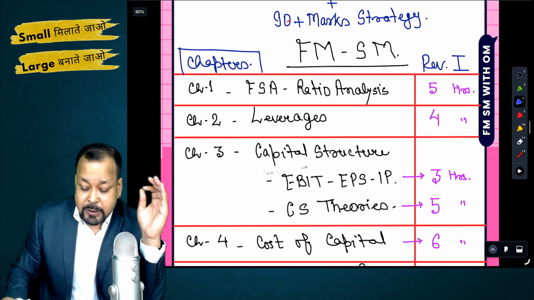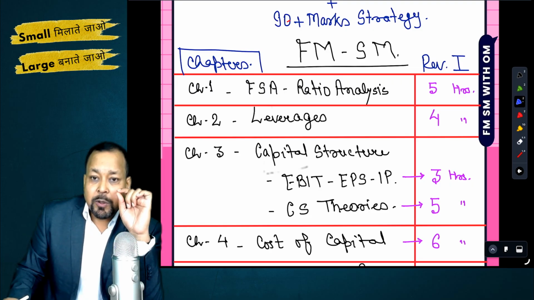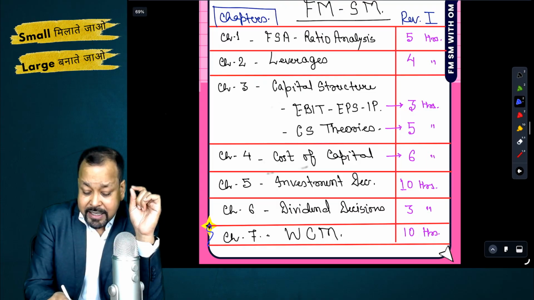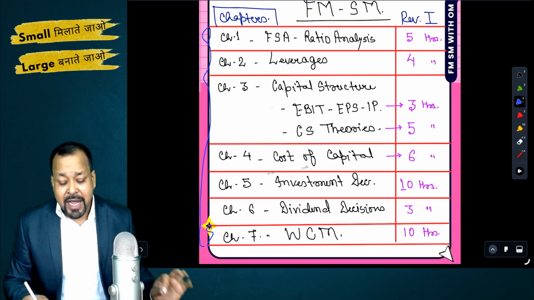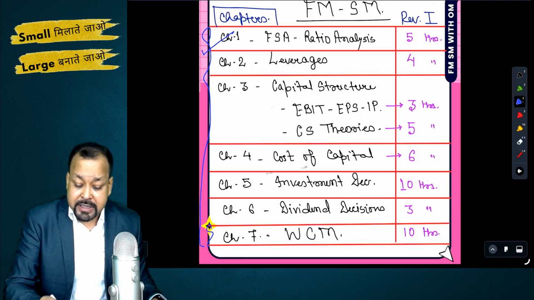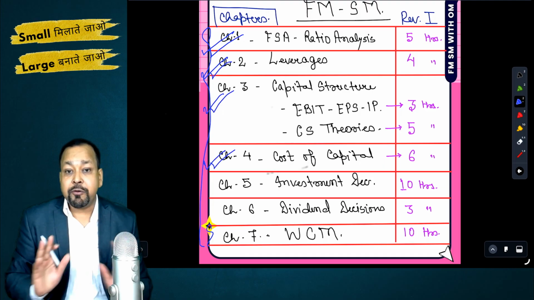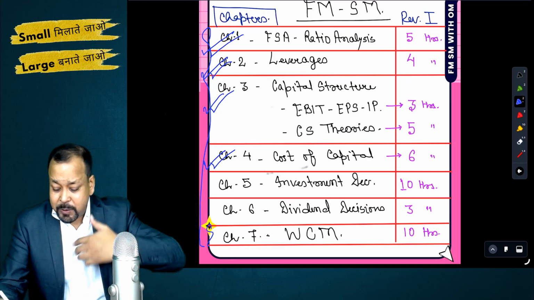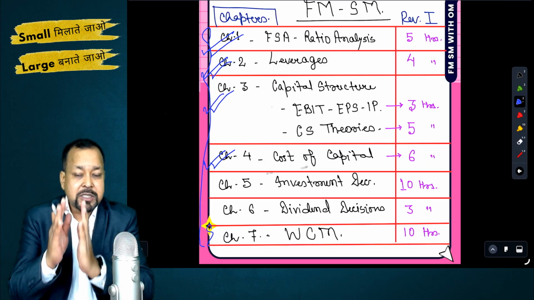First, I will discuss the revision planner for financial management. Then we'll go to strategic management. Financial management, we have these A category chapters that are there already in our hand. My priority list is you should cover first the ratio, leverage, capital structure, and cost of capital. If you cover these four chapters in at least 25 or 26 hours in your first comprehensive revision.